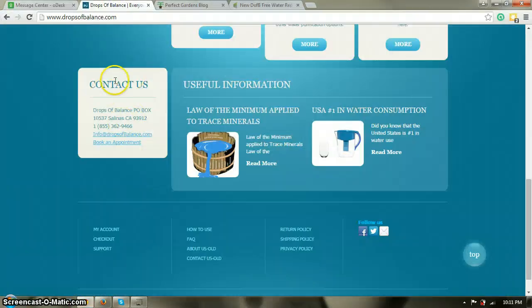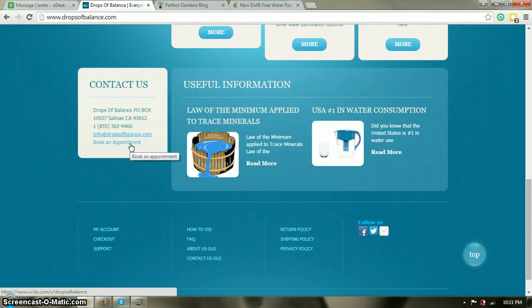And for the third one, on Drops of Balance, under contact us, I put the book an appointment link for Drops of Balance for the Visita, so that customers can reach out to us by setting an appointment with us. So this is the third one.